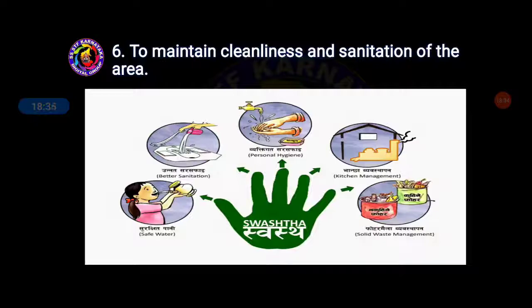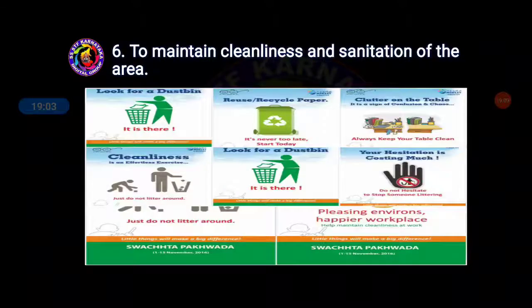To maintain cleanliness and sanitation of the area. Another important thing is to maintain cleanliness and sanitation of the area. That is better sanitation, personal hygiene, kitchen management, solid waste management, safe water. This is known as Swastha. Swastha means health. Okay, these are the points we should maintain. They will provide better sanitation, safe water, personal hygiene, kitchen management, and solid waste management.